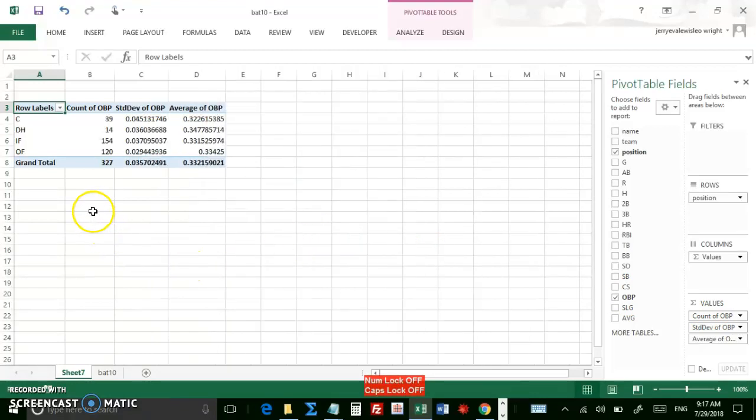I've got, for each of these 4 groups, the sample size, the standard deviation of each group, and the mean of each group. And then where it says grand total, I've got the total number of individuals in all 4 groups combined. I have the overall standard deviation of the variable OBP out of all the groups combined, and I have the overall mean of all the groups combined as well. And that's it.